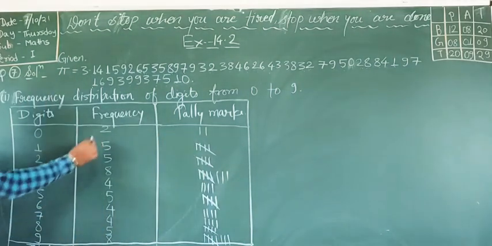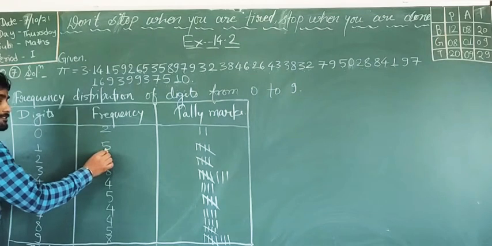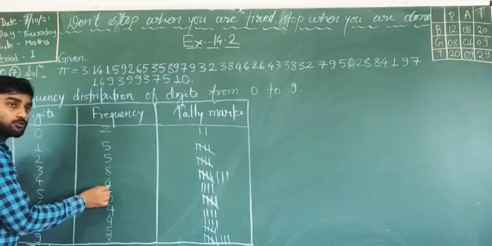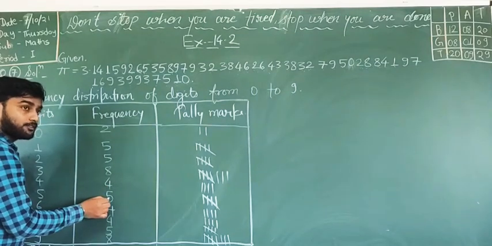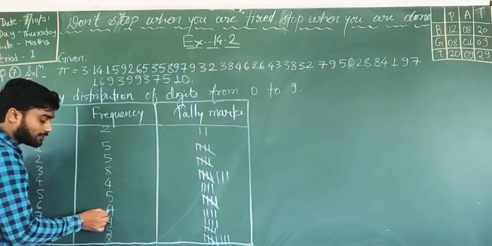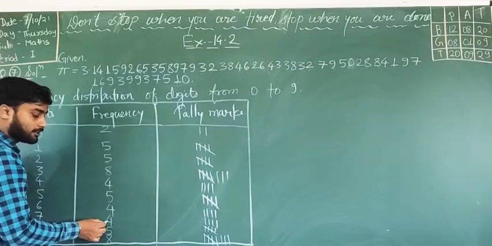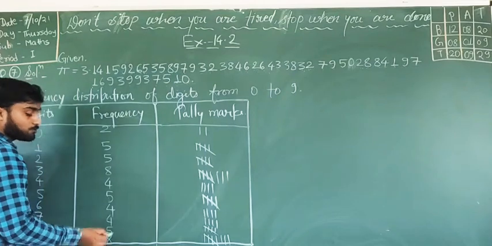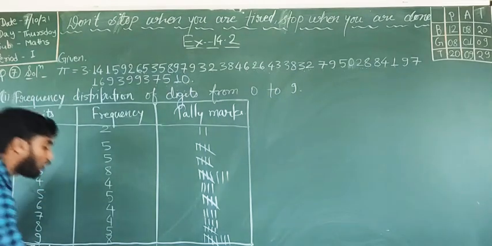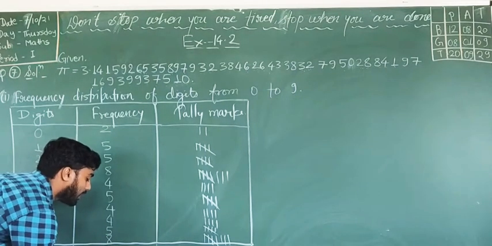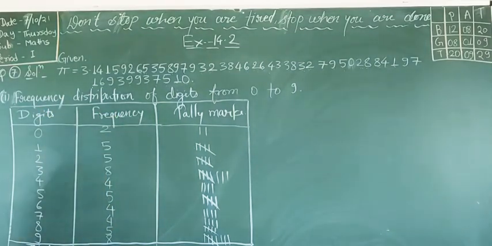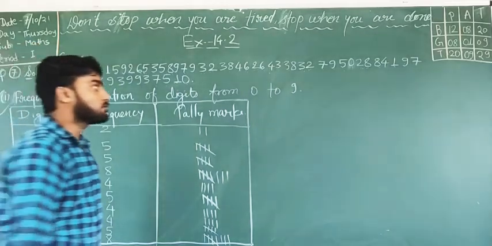Now count out the frequencies. 2 plus 5, 7. 7 plus 5, 12. 12 plus 8, 20. 20 plus 4, 24. 24 plus 5, 29. 29 plus 3, 33. 33 plus 4, 37. 37 plus 5, 42. And 42 plus 8, 50. So all 50 frequencies are mentioned here. So if total is 50, then our frequency distribution table is correct. Is it clear to all?